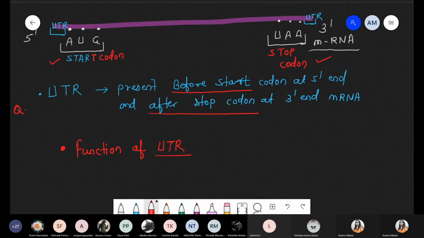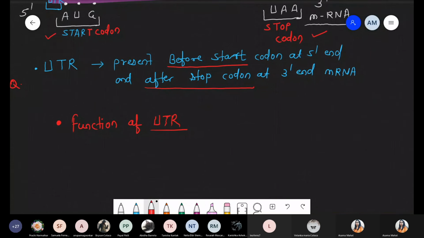First function: UTR provides stability to messenger RNA because it is present at the end, so the end should be protected. हाँ, हमने देखा था 5 prime capping होगा, 3 prime tailing होगा in case of eukaryotic system. But along with that, in messenger RNA there is a requirement of some area which never undergoes translation but acts just for stability. These are sequences to protect the messenger RNA. So the first function of UTR: it provides stability.